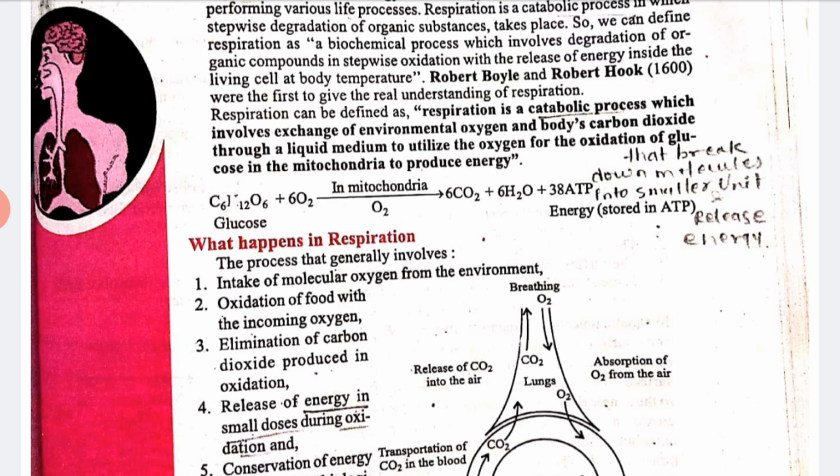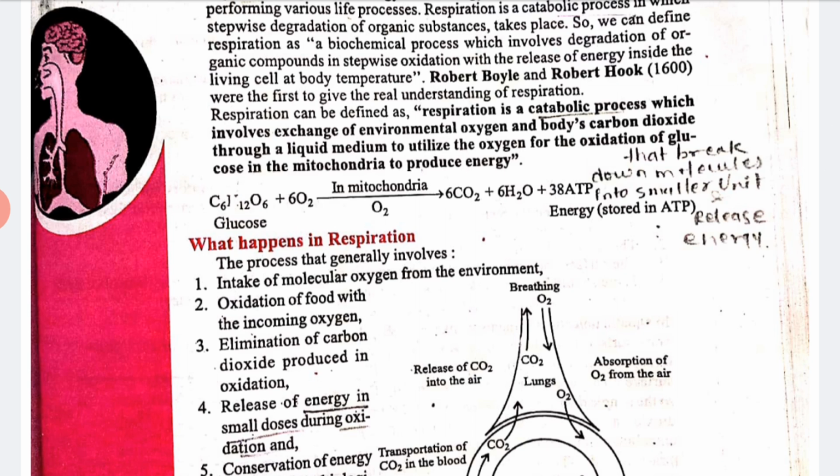Here one formula is given by the two scientists: C6H12O6 plus 6O2, in the mitochondria, in the presence of O2, forms 6CO2 plus 6H2O plus 38 ATP of energy. That energy is stored in the form of ATP.